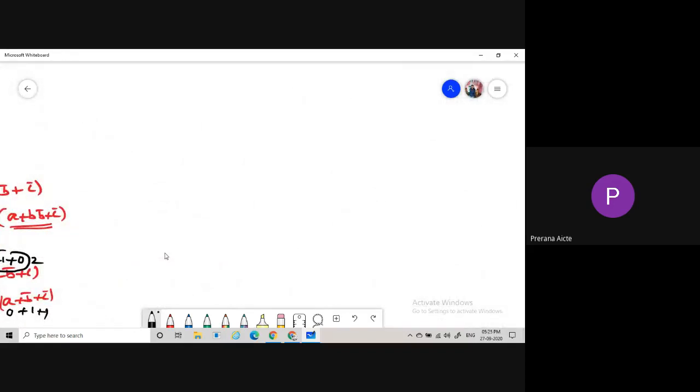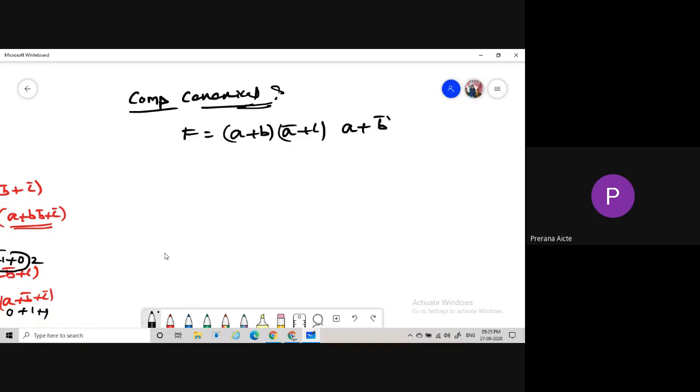So that is nothing but the complement of the canonical form. The function will be like this: A plus B into A bar plus C into A plus B bar. So first, the complement of the canonical form. If the function is in POS, what is the complement of this one? SOP, the complement in SOP.